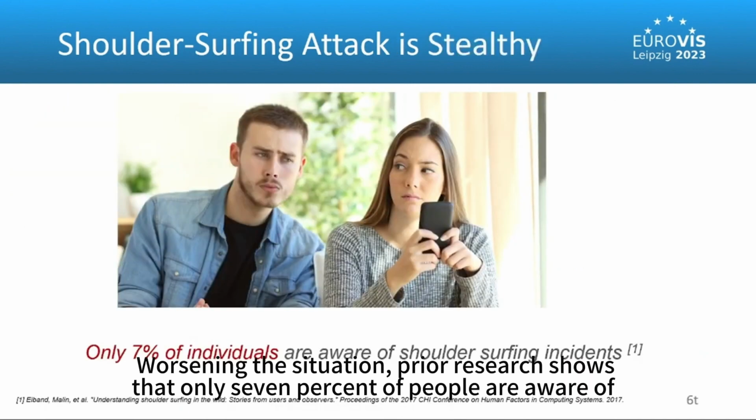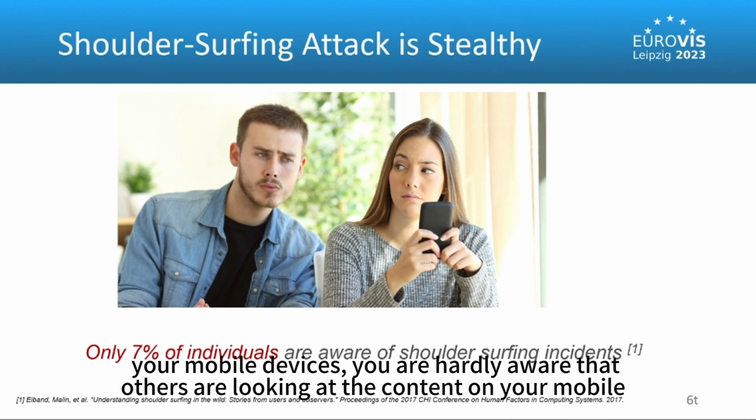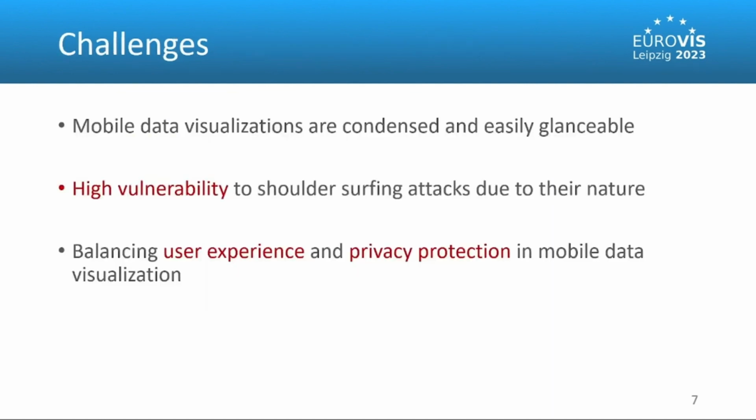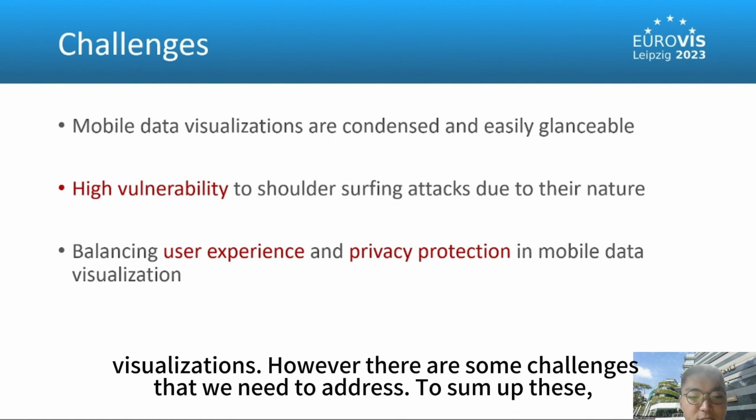Worsening the situation, prior research shows that only 7% of people are aware of shoulder surfing attacks when using their mobile devices. This means that when you are using your mobile devices, you are hardly aware that others are looking at the content on your mobile phone. This lack of awareness makes it even more crucial to develop ways to protect users' privacy. To solve this problem, we need to propose a method to prevent shoulder surfing attacks on mobile data visualization.